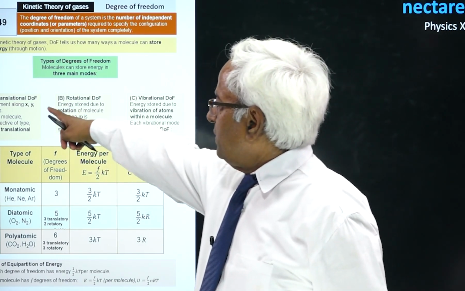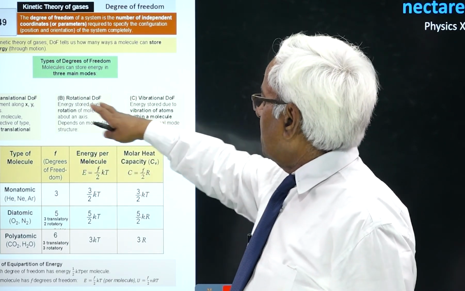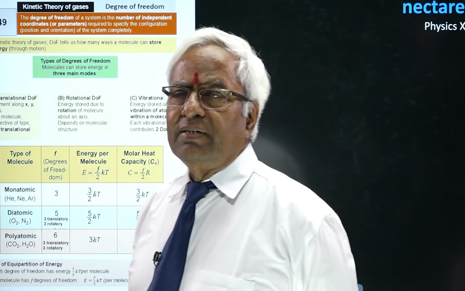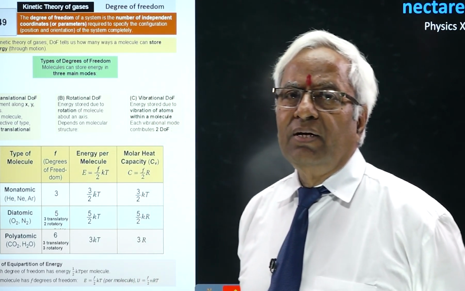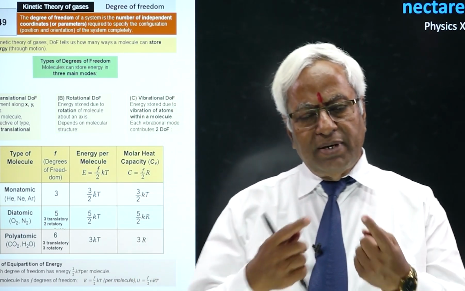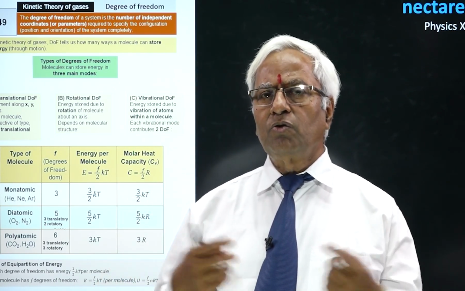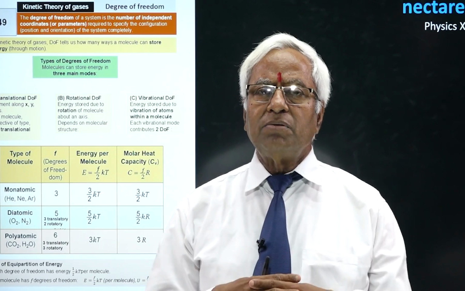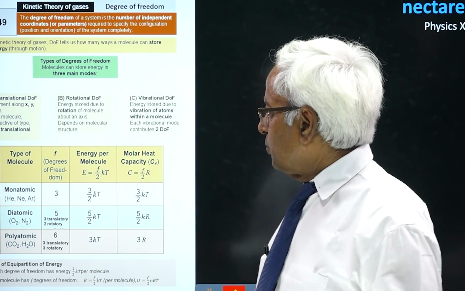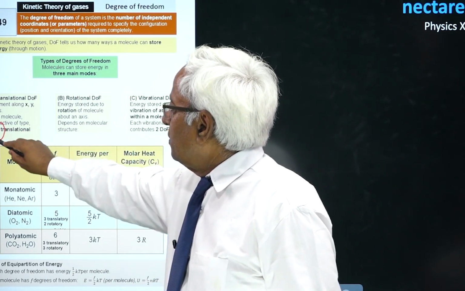Then in that case, we talked about X, Y, and Z. Similarly, we will consider rotational motion as well. You see, when we consider monatomic gases, the degree of freedom will be only 3. Monatomic gases, no bonding, no force. That means there could be no rotation, no torque, no vibration. In monatomic gases, only the translatory motion will be possible. So, degrees of freedom in monatomic gases is going to be 3 only.